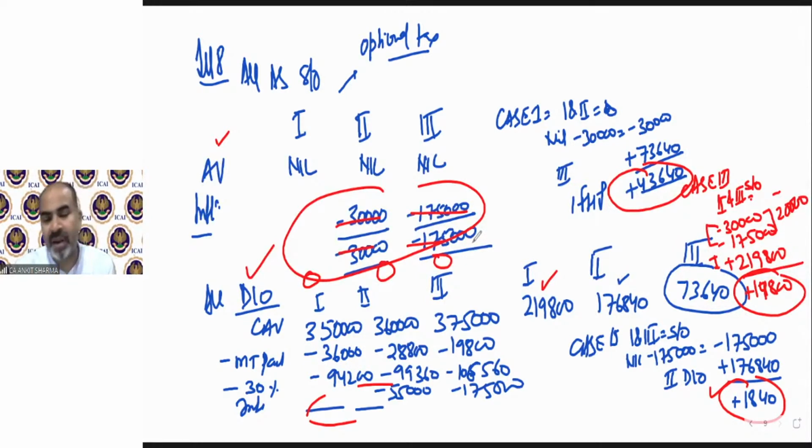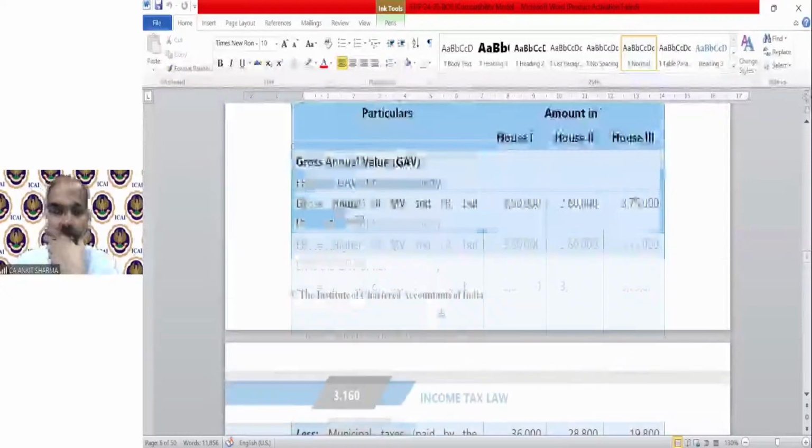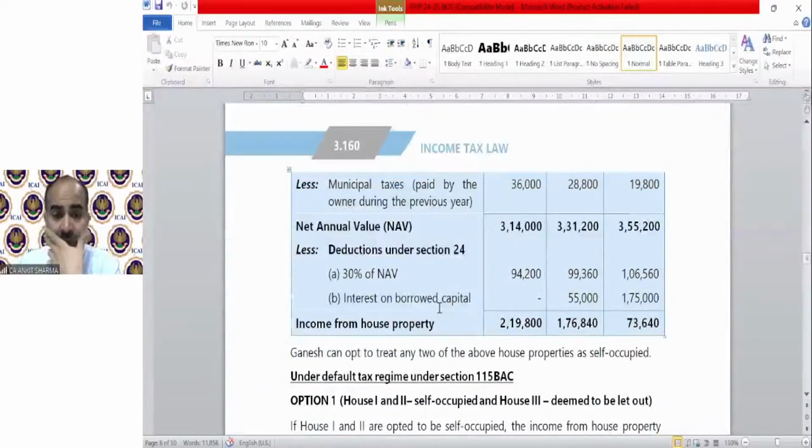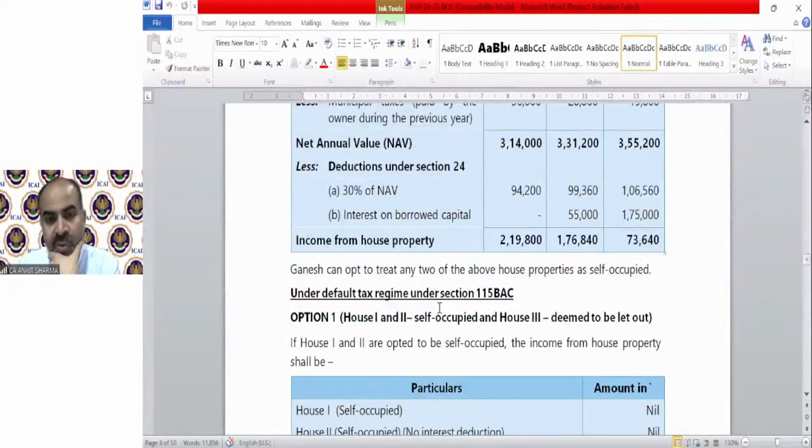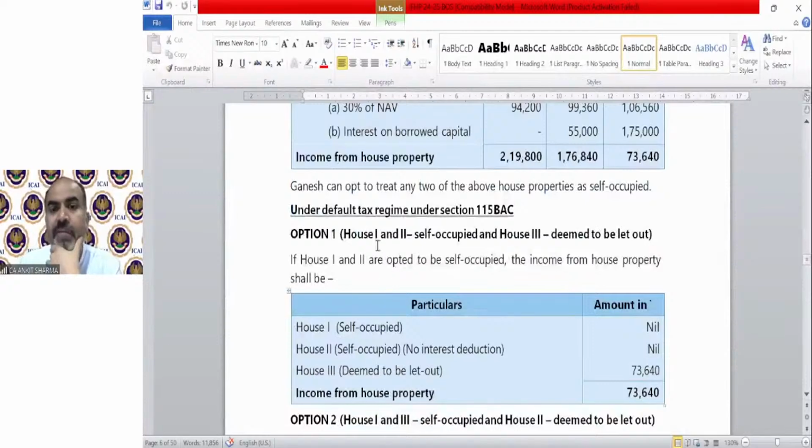And after that, you can make the combinations and the answer which has the lowest income from house property will be your answer. You can check this solution from your study material. The solution, you can go through it and see if there's any confusion or any issue. So under default tax regime or section 115BAC, all self-occupied house property values will be nil.